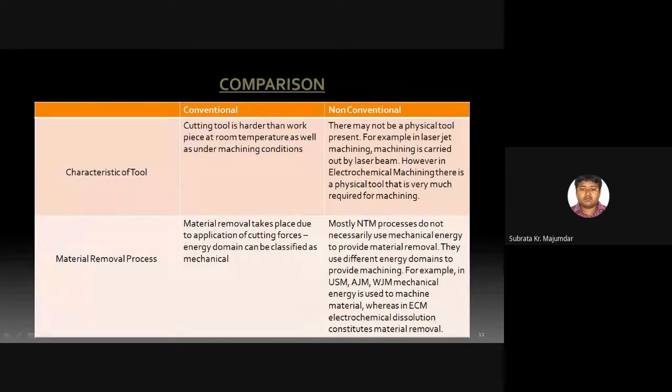Suppose you operate a lathe in our college workshop. What can you do? You can do turning operation, step turning, grooving, chamfering, thread cutting, knurling, several types of operation with the help of the cutting tool.